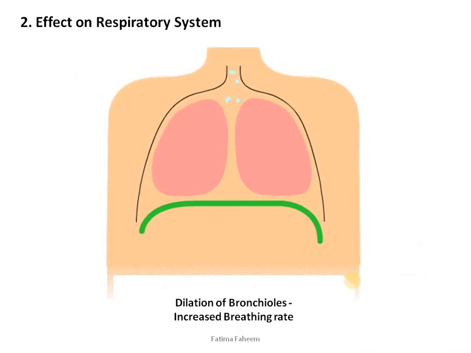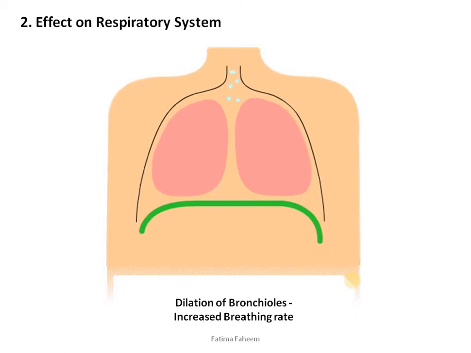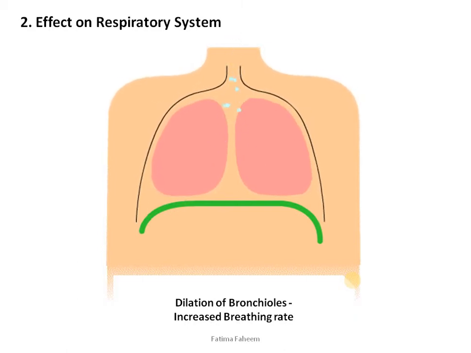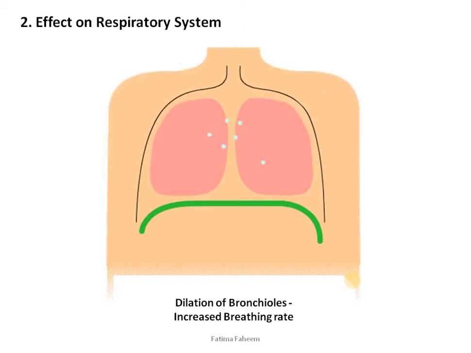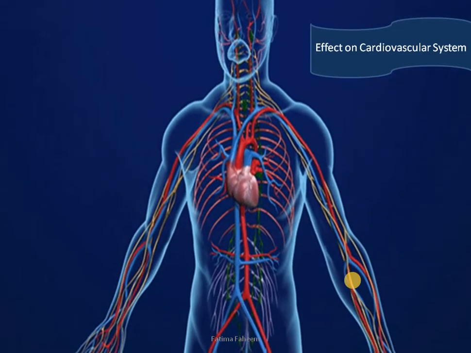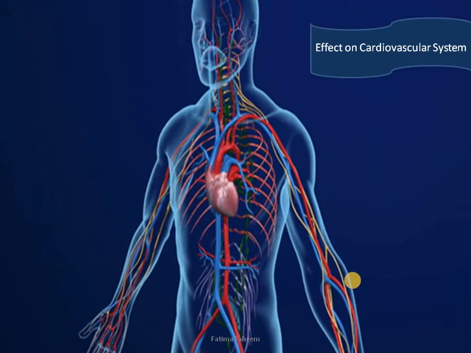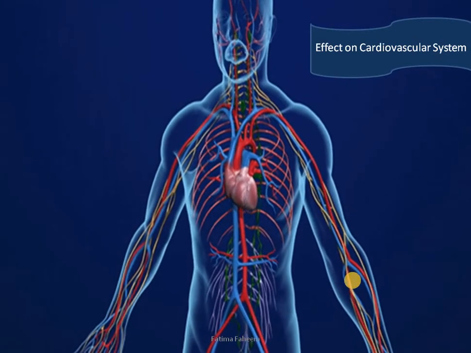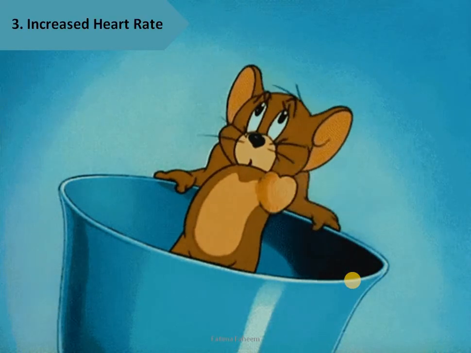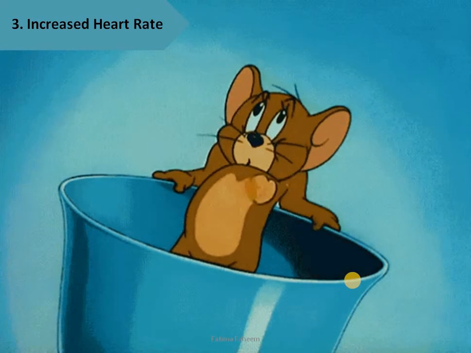The second effect is on the respiratory system, where this hormone is responsible for dilation of bronchioles, which would definitely increase the breathing rate. The third effect is on the cardiovascular system, where it has effects on the heart, on the blood pressure, and also on the blood vessels. On the heart, it increases the heart rate. Whenever adrenaline is released, it would increase the heart rate.